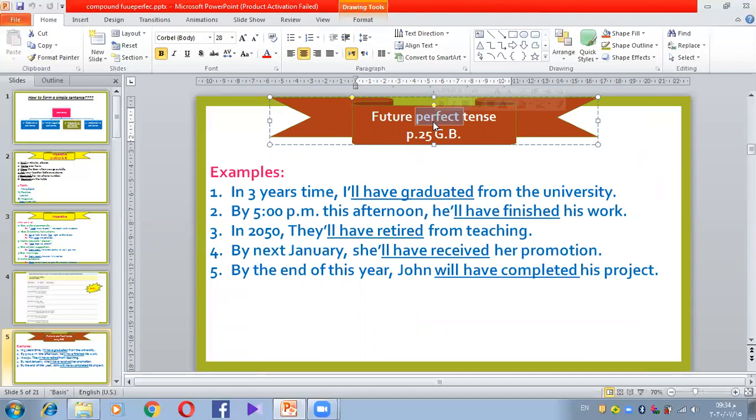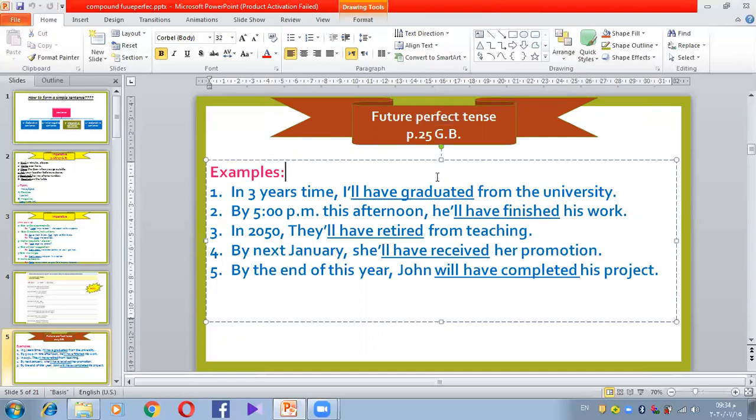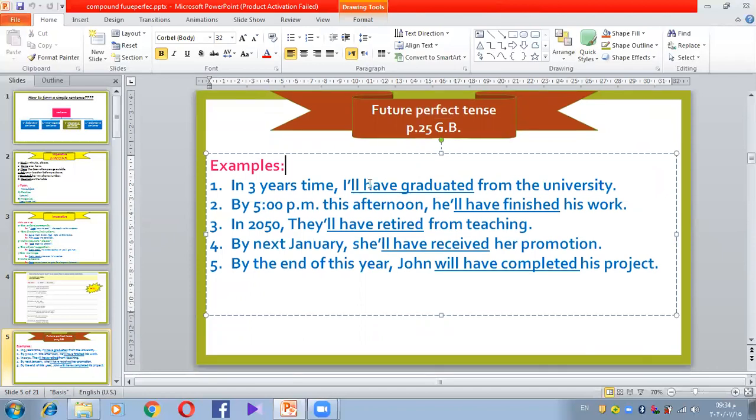Okay? Here we are going to take the future perfect tense. What is meant by the future perfect? I want you to read these sentences and tell me what you notice as something similar between them. So the first one: in 3 years' time, I'll have graduated from the university.